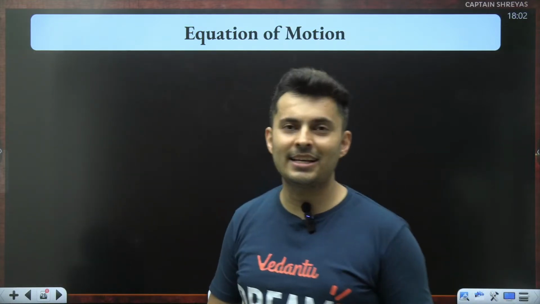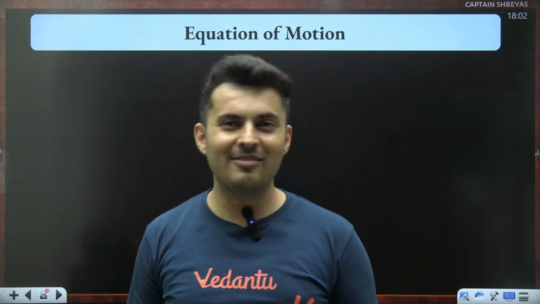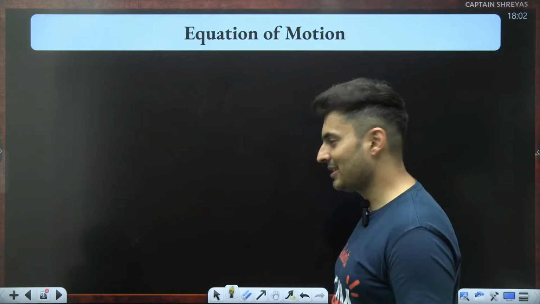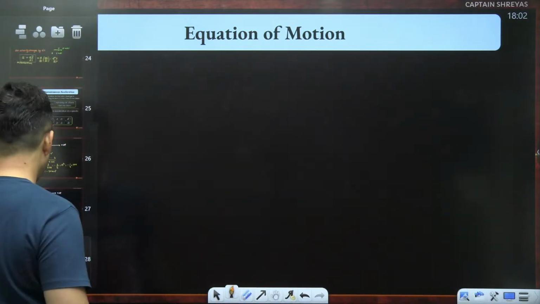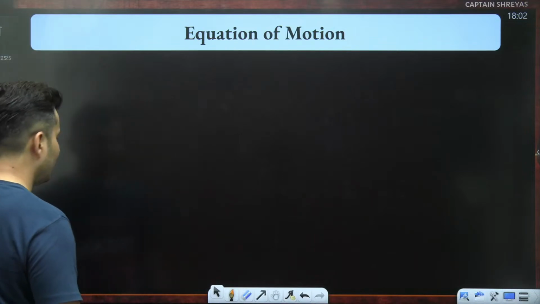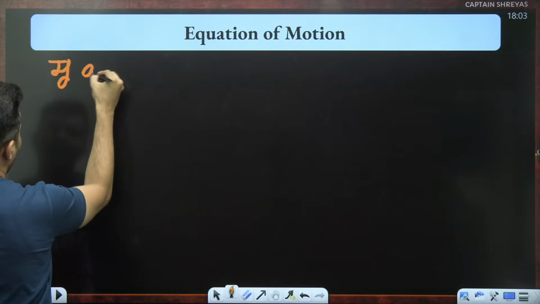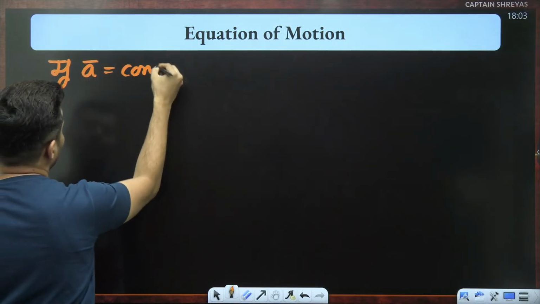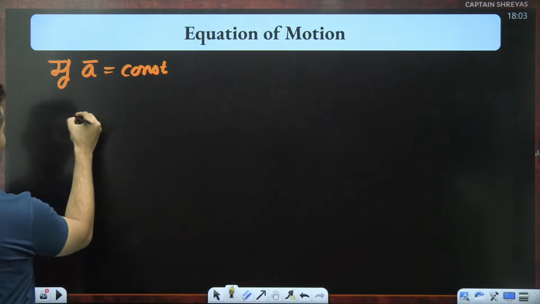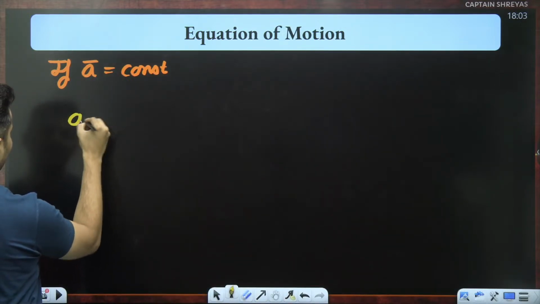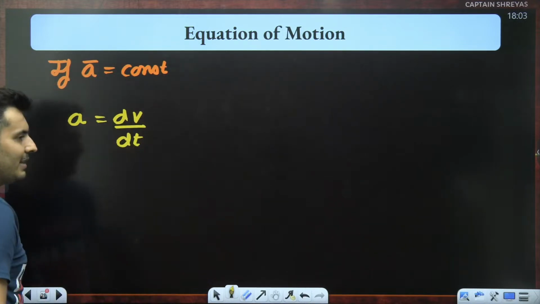But there is a small catch in this, and the catch is that these equations are only and only valid when the acceleration is constant. So just to show you how these equations come into play, starting off with only and only if acceleration is constant, everything works. Otherwise, nothing works. Okay. Starting off with the definition of the acceleration. What is the definition of the acceleration? It is nothing but dv by dt.